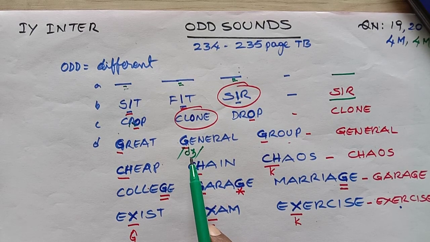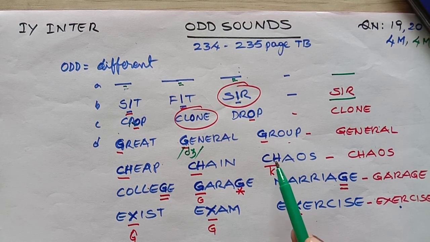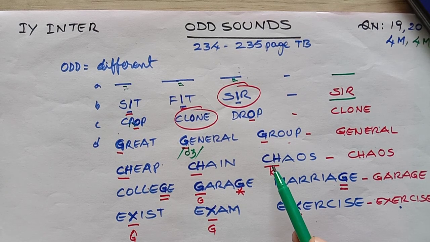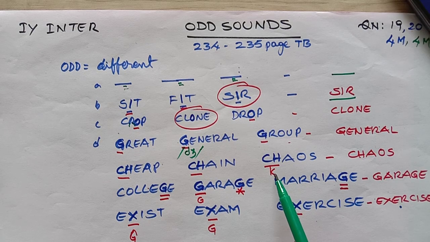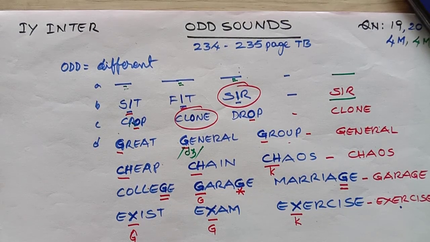Next, here we have cheap, chain, cows. This is not pronounced as chows. This is pronounced as cows, K. So this is different. Did you understand, students?